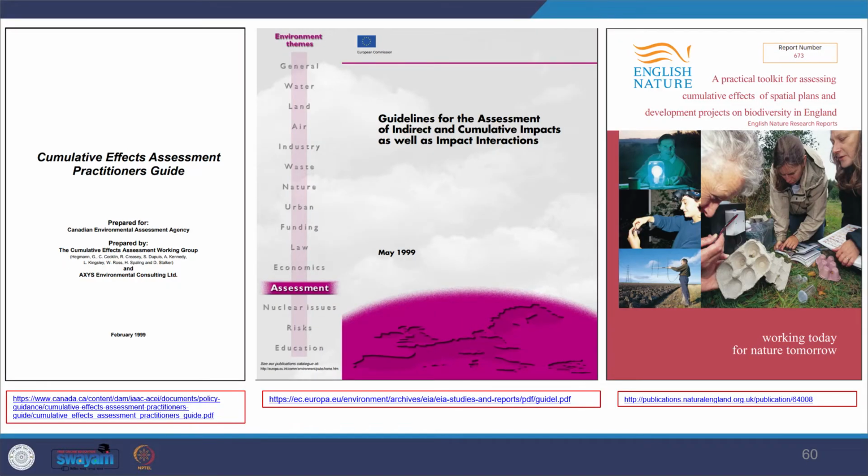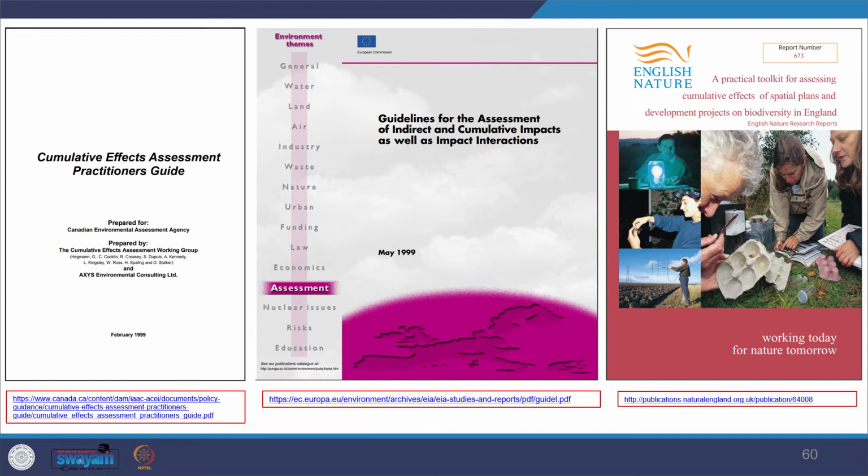So you see guidance on assessment of indirect and cumulative impact provided by, you can see here, cumulative effect assessment and practitioner guide from Canada. I've given you the link for this download here.